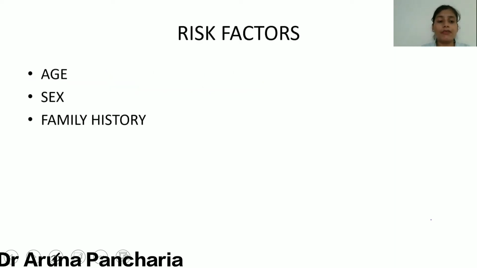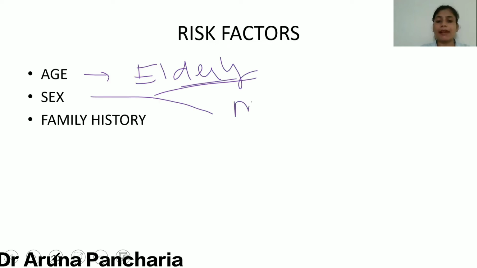Now, what are the risk factors? Age. It involves the elderly age group. Sex. Polycythemia vera is more common in male as compared to female, and there is less family history because the majority of them are acquired.